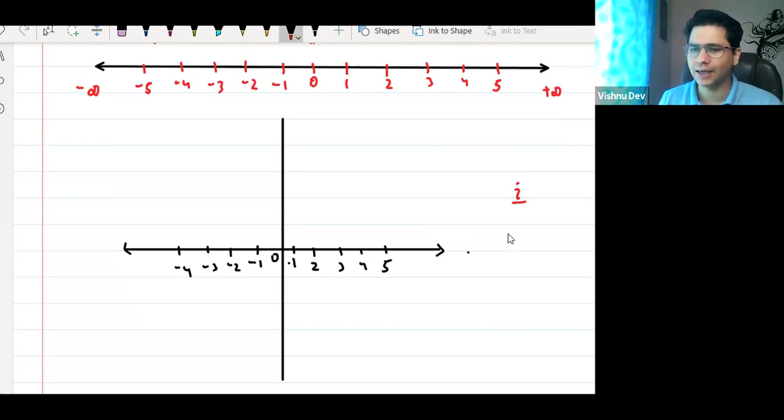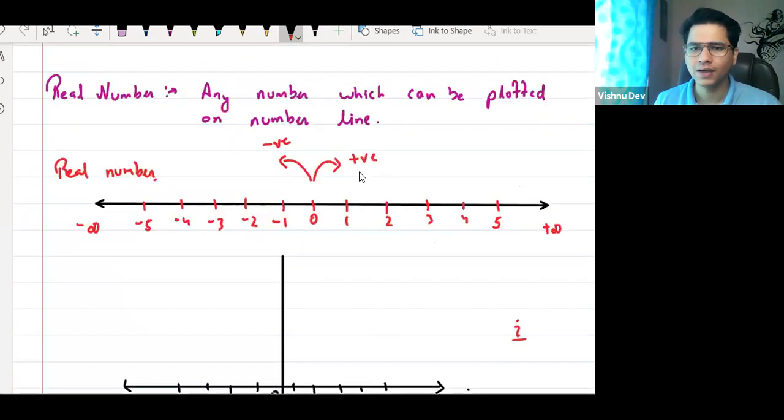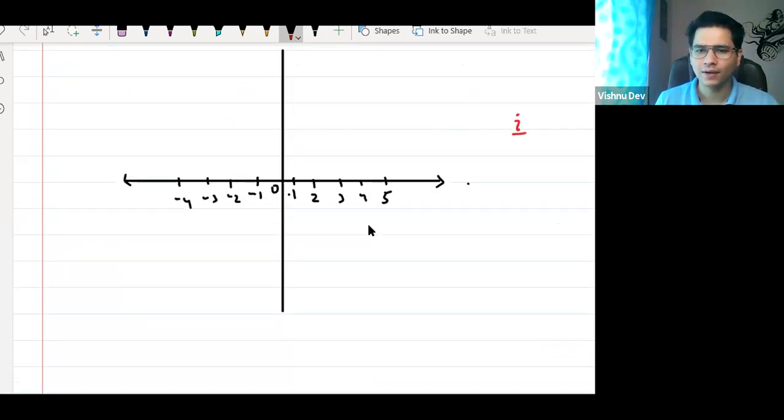Can you explain real numbers again? Real numbers are basically the numbers which can be represented on the real number line. It consists of fractions, numbers, any numbers that you can use. Sir, I have a doubt. Yes. Sir, how can fractions be plotted on a number line?